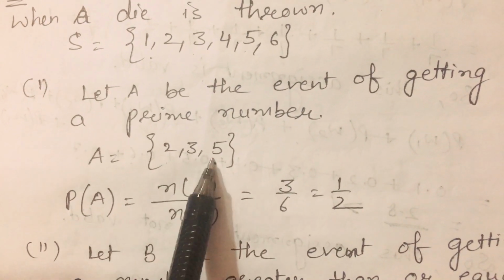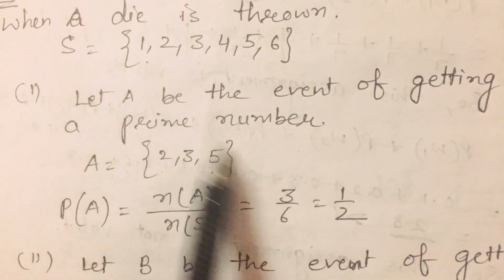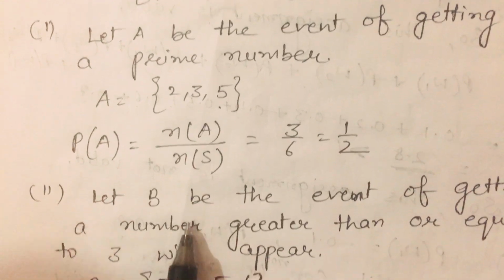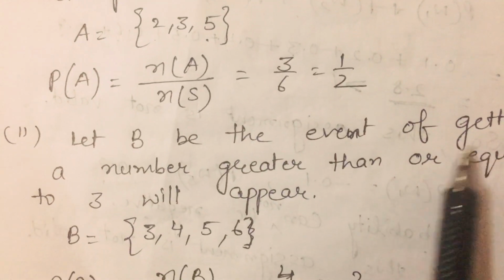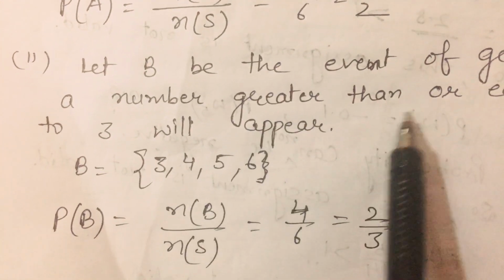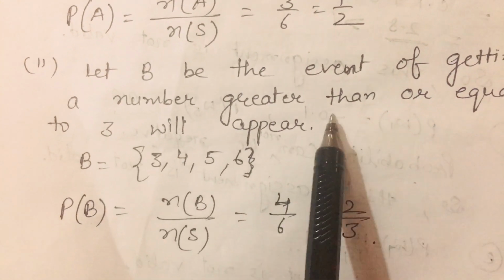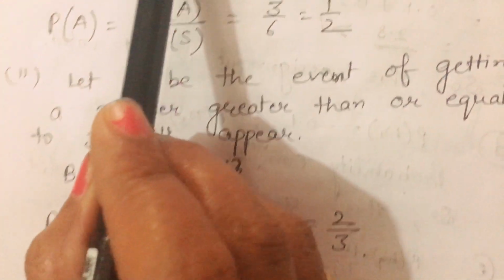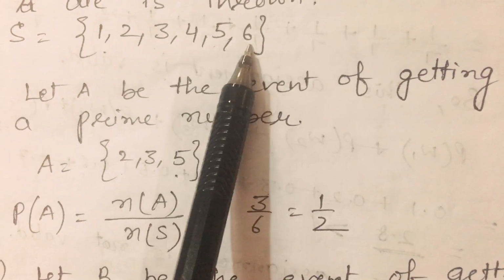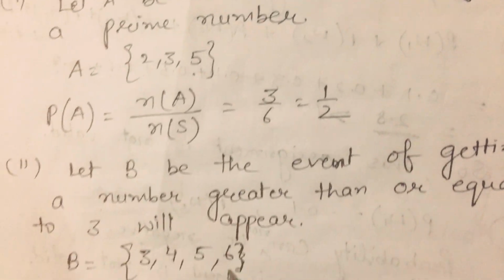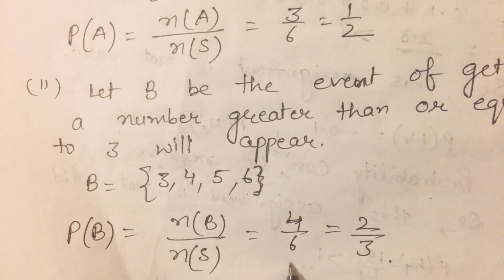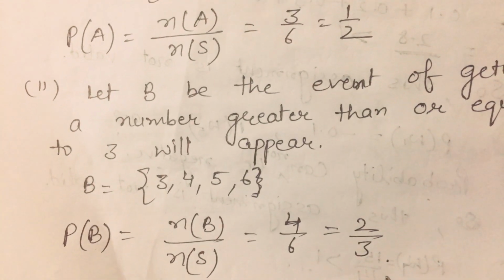The number of elements in A is 3, and the total number is 6. Then what is the probability? 1 upon 2. Now in the second case, let B be the event of getting a number greater than or equal to 3. The numbers greater than or equal to 3 are 3, 4, 5, 6, with 3 also included. There are 4 cases in this, and the total is 6. Then what is the probability? 4 upon 6, that means 2 by 3.